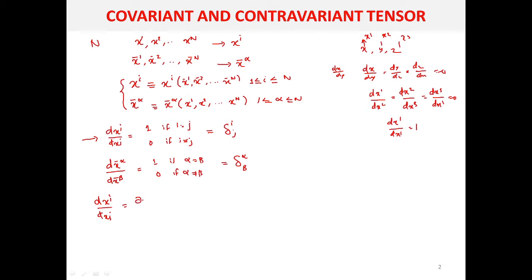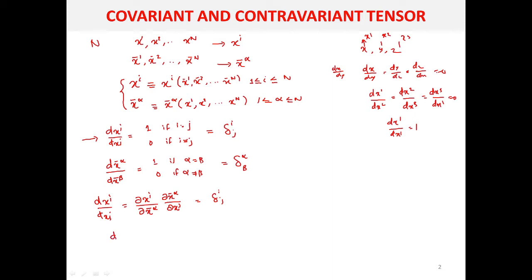That is, you take dou xi by dou x bar alpha, since these xi are functions of the barred coordinates. Then you have to take the derivative of this dou x bar alpha with respect to dou xj. And its value will be equal to delta ij.